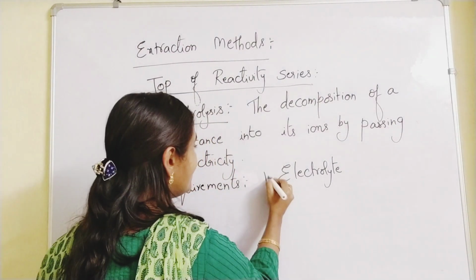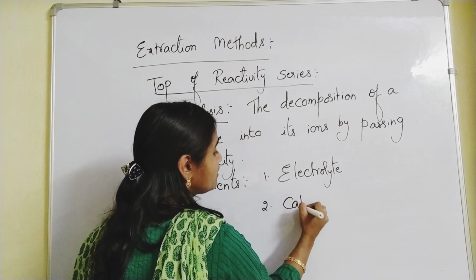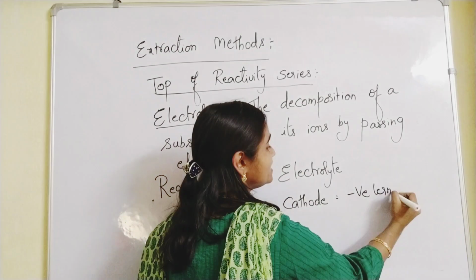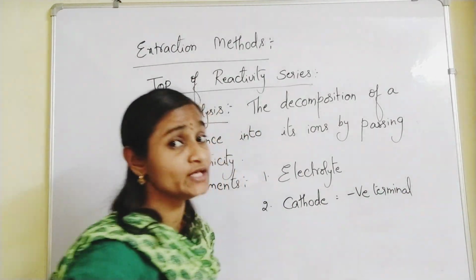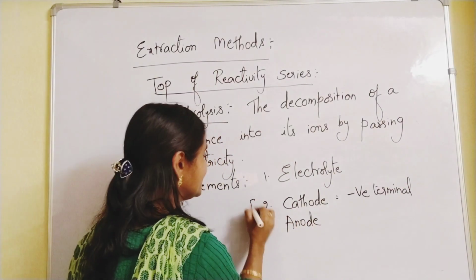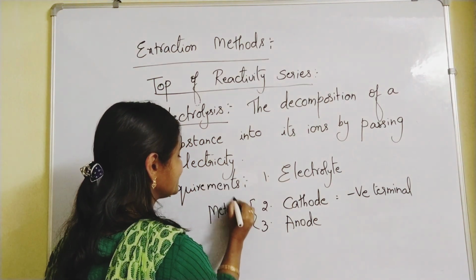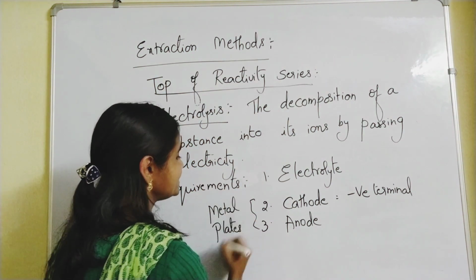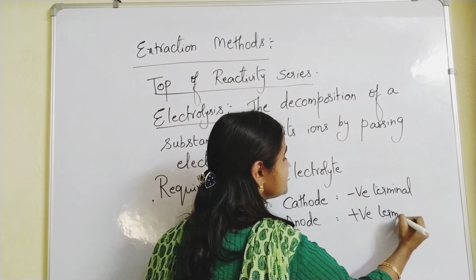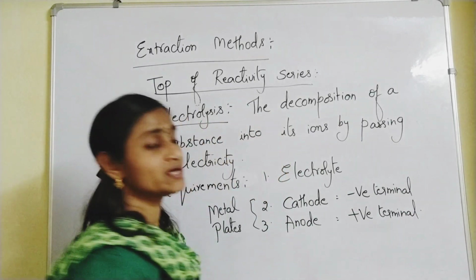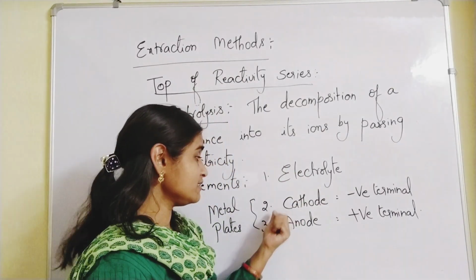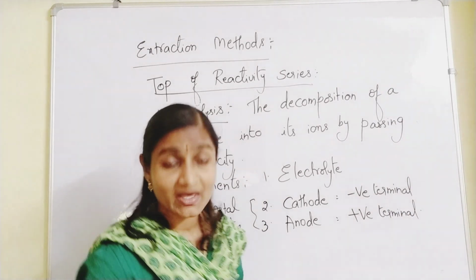Then you require a cathode, which is considered to be the negative terminal, and an anode. Two electrodes, two metal plates you require. One is the cathode and another is the anode, which is considered to be the positive terminal. So you require three things: one electrolytic tank, in that one electrolyte, and the cathode and anode.